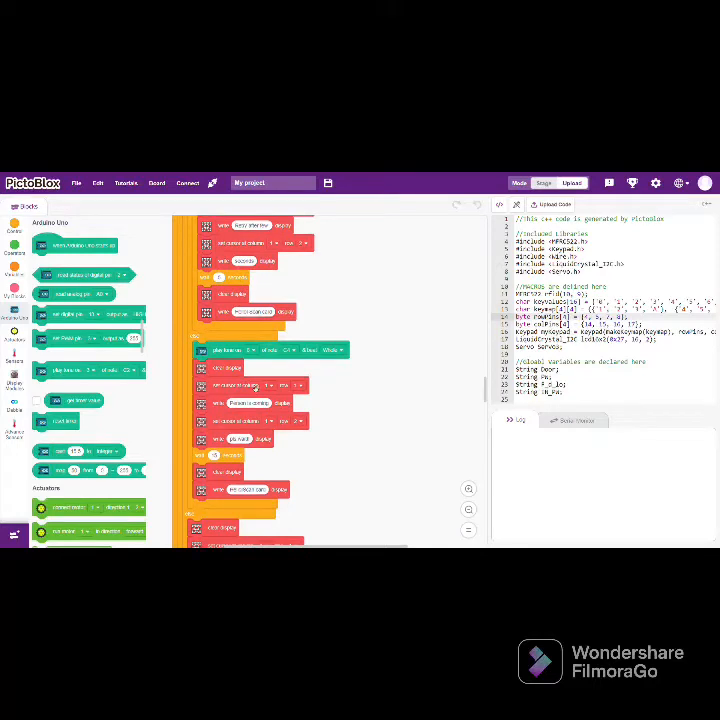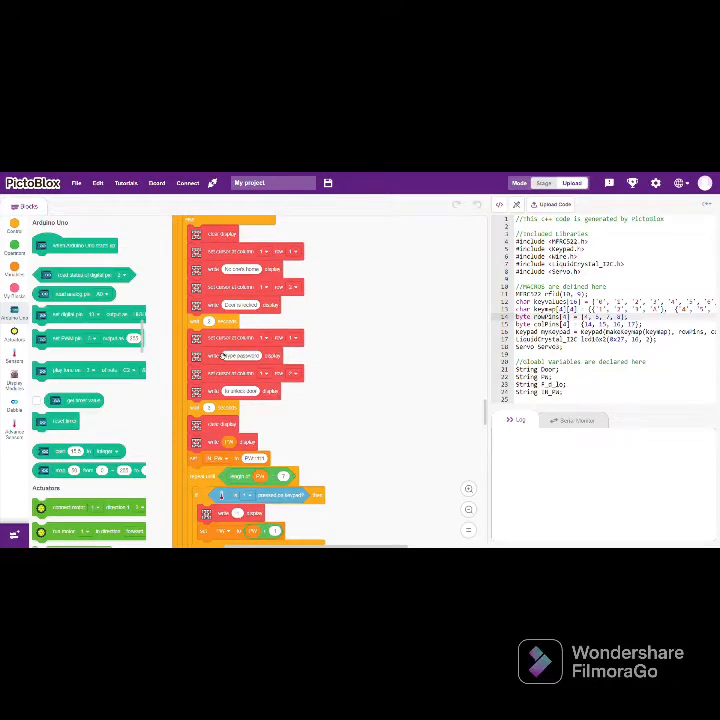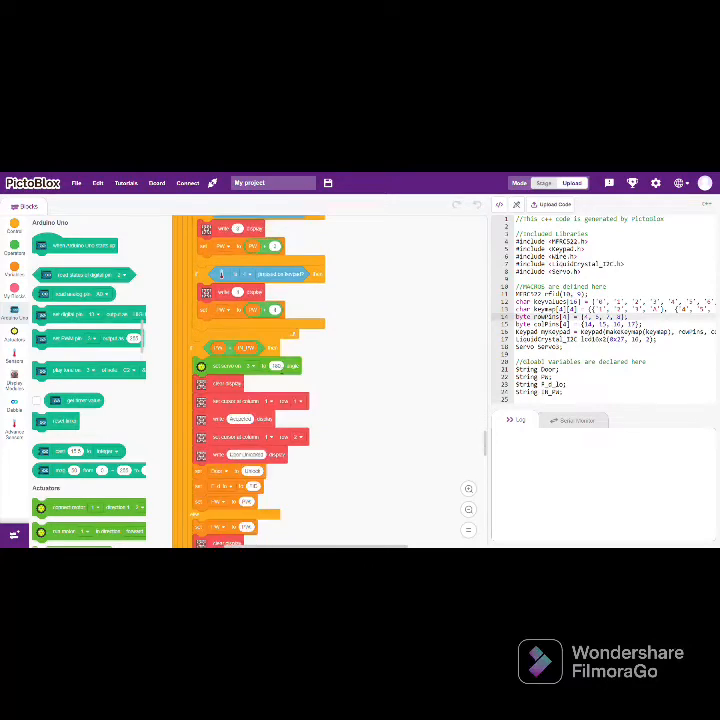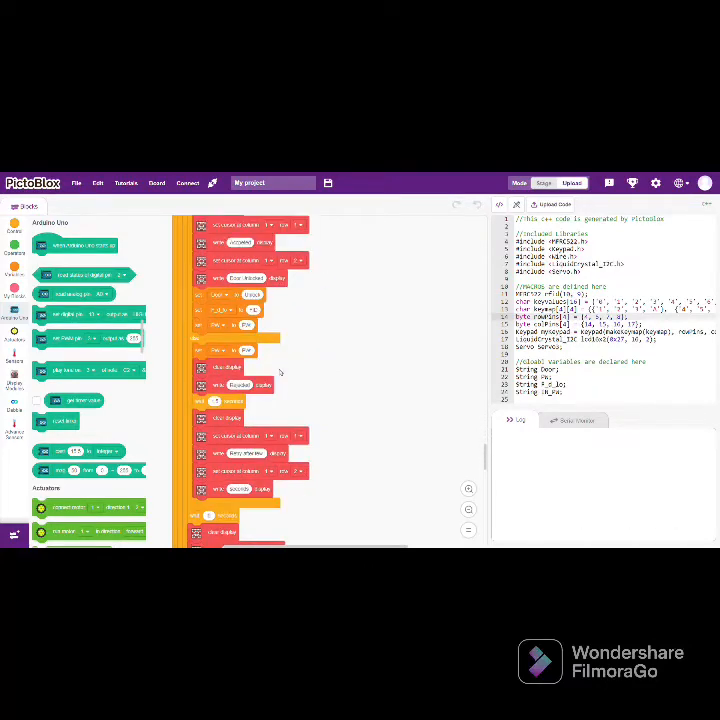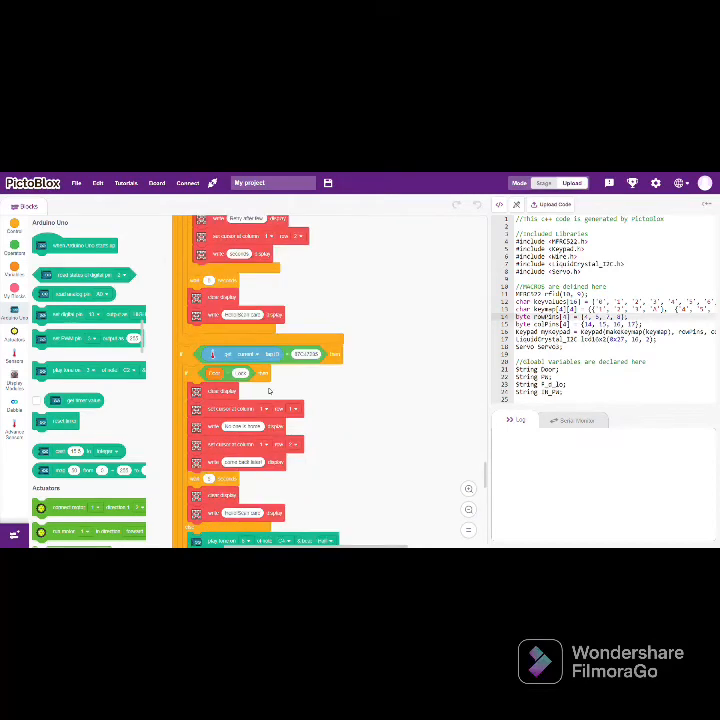If the door is unlocked, then it will play the tone in the buzzer and then display that person is coming. Or else if the door is locked, then it will ask for the password to unlock the door. And if the password equals 1111, then it will unlock the door. Else it will say rejected and retry after few seconds.